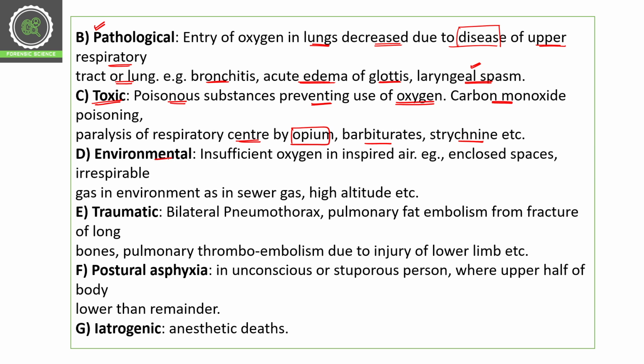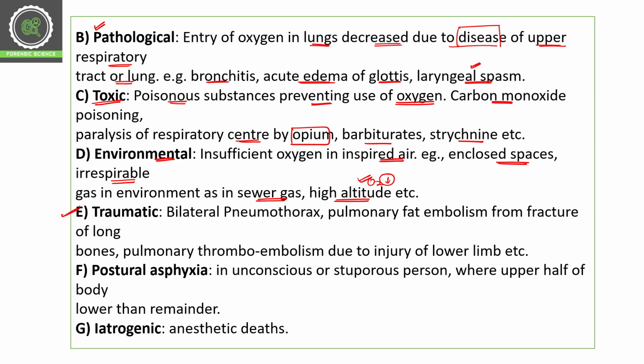Then we have environmental asphyxia, where insufficient oxygen is present in the inspired air. This happens in enclosed spaces, with harmful gases in the environment, or at high altitude. At high altitude, we have a lesser amount of oxygen, so areas like that have less environmental oxygen. Or if we are stuck in a place where there is little environmental oxygen, then there will be an environmental asphyxia.